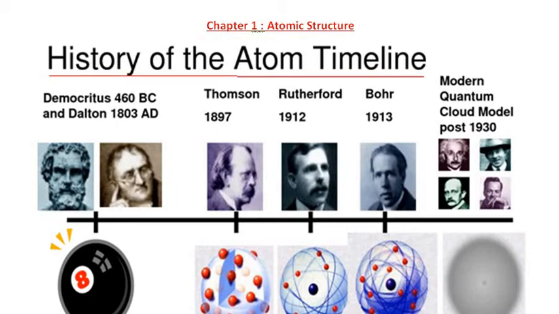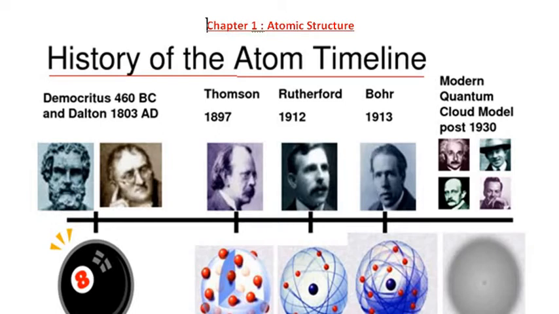Hello students to secondary. This is chemistry unit 1, talking about the atomic structure. The first part of this unit talks about the history of the atom, which means that we are going to talk about some scientists and philosophers that played an important role in discovering the structure of the atom.